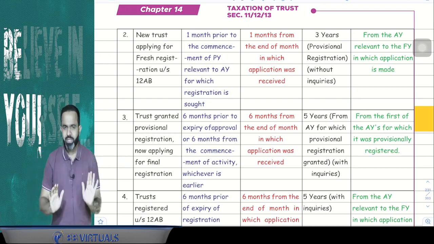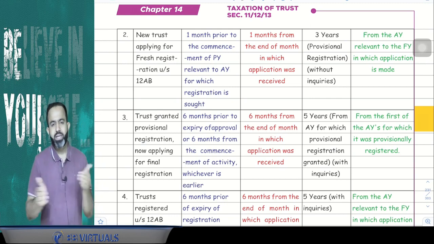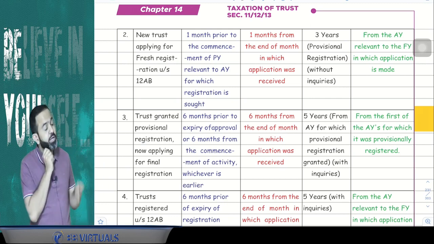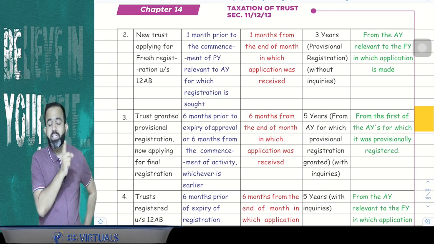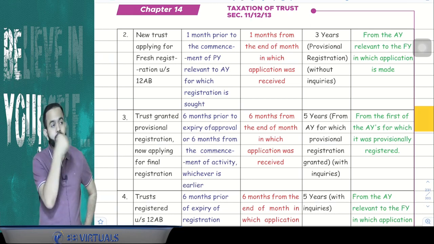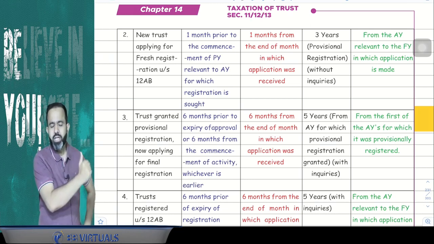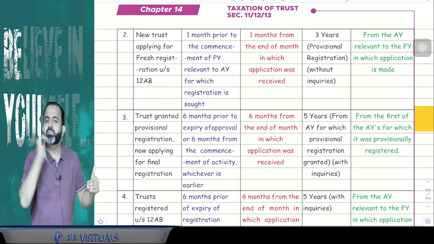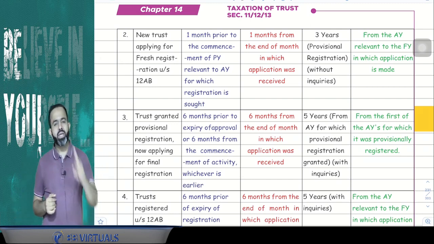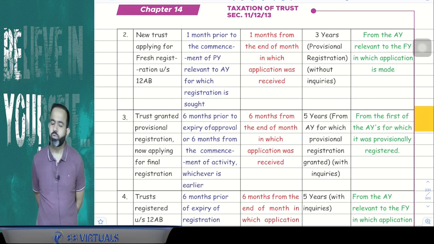For example, suppose in the current previous year 22-23 our trust will start its activity from 10th December 2022. Then 1 month before 10th December 2022 we have to make the application to the CIT for registration.